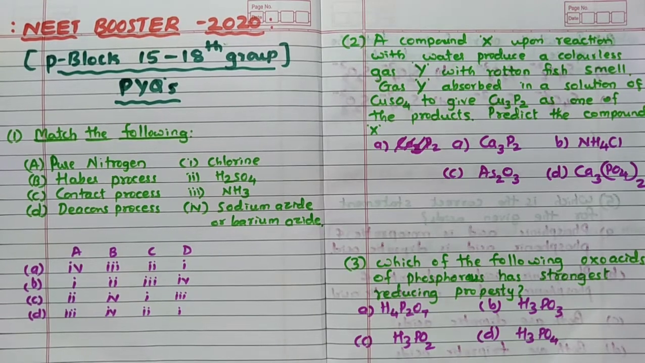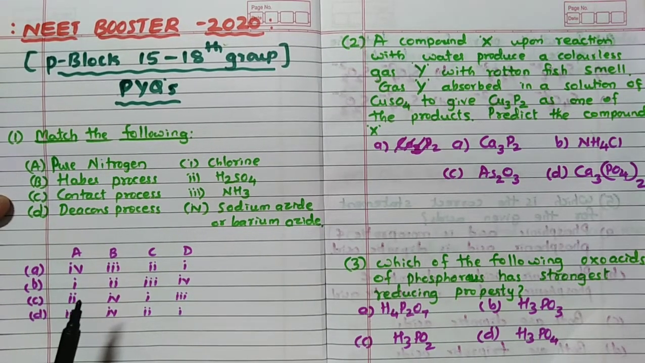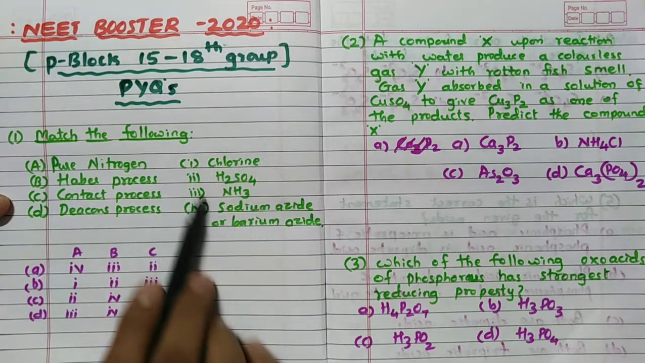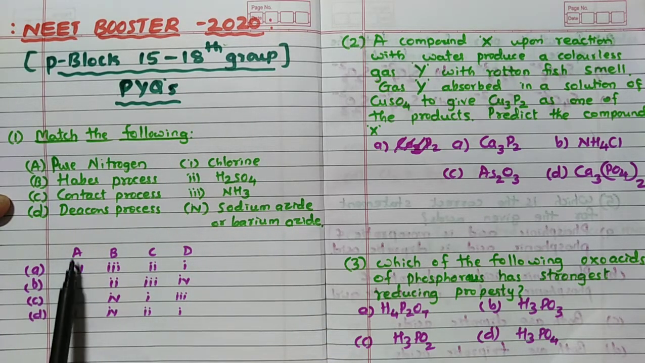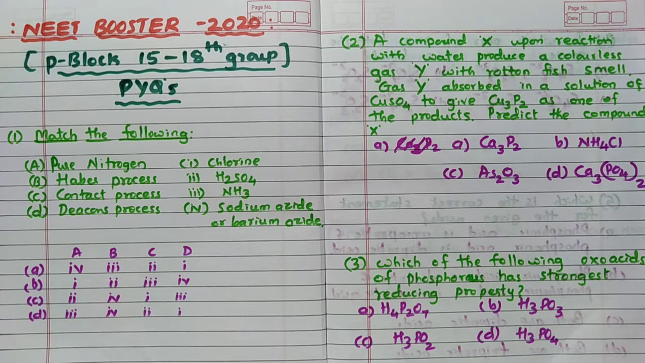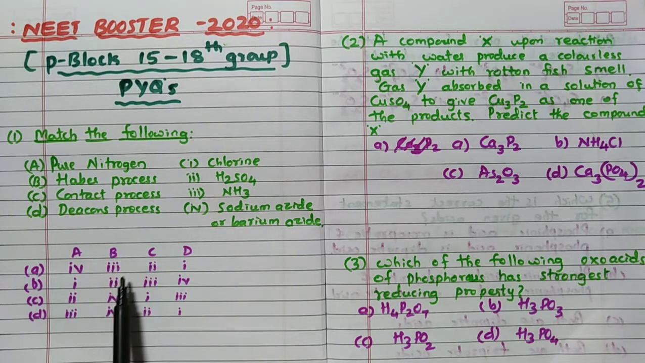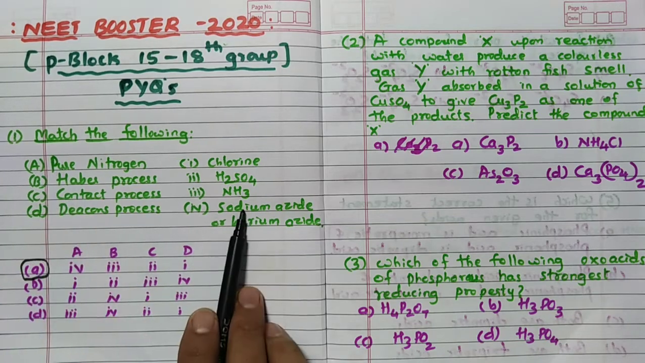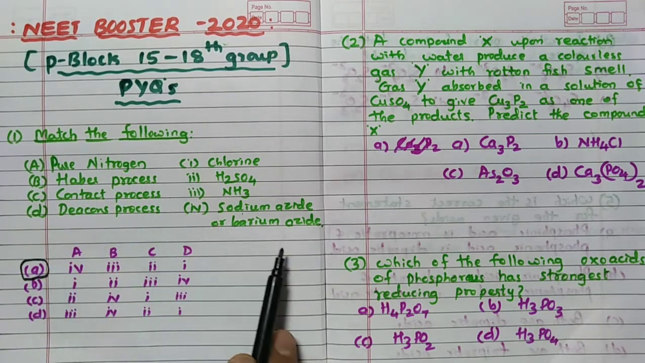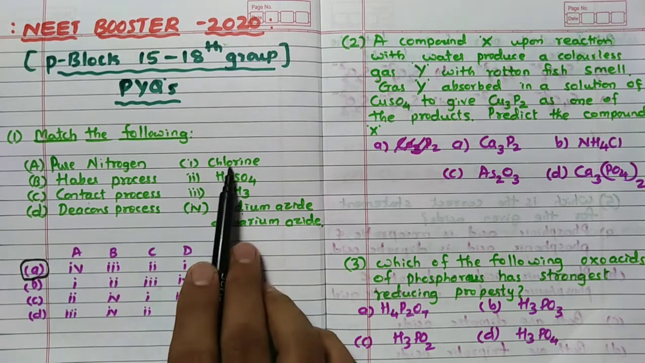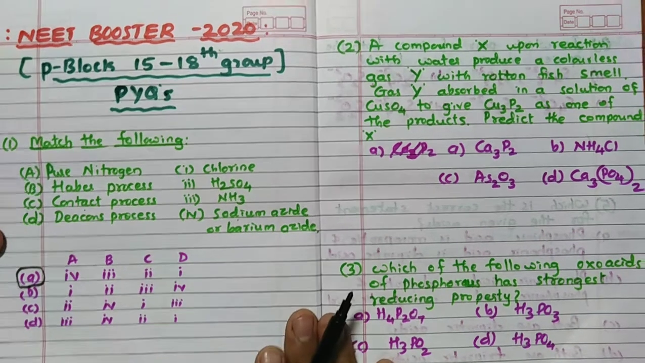Now match the following. Very important point: pure nitrogen from which of the following. Remember, in such a case, all four options are different. Immediately you will get the answer if you know even one. Very famous one, which one? Haber's process, NH3, that is B3. So the correct answer for this is A. Whatever you know, first you have to identify that. Pure nitrogen, sodium azide, very famous one. Then contact process, sulfuric acid, C2; Deacon's process, chlorine, D1. So the answer for this question is A.